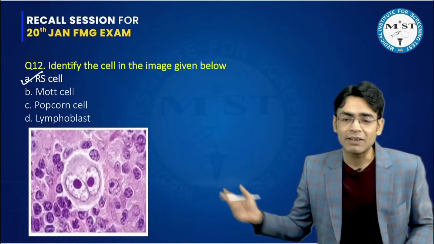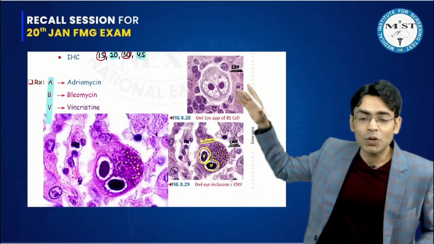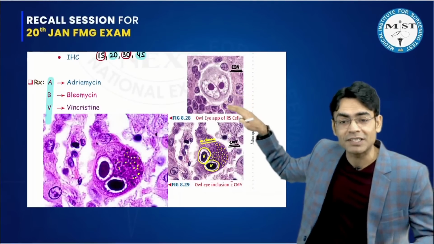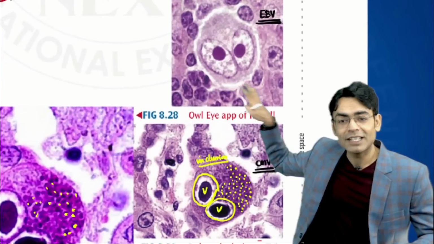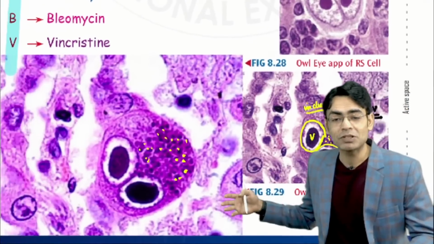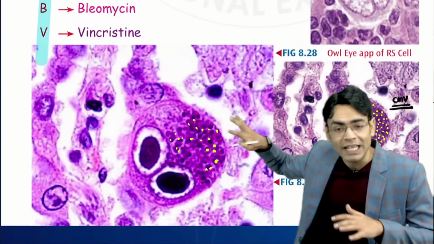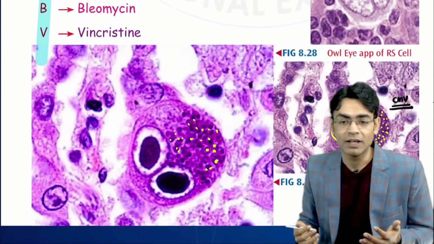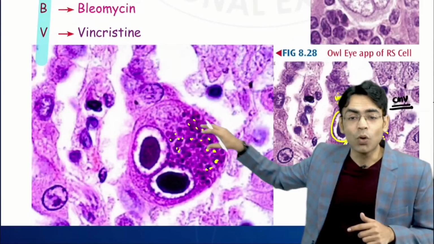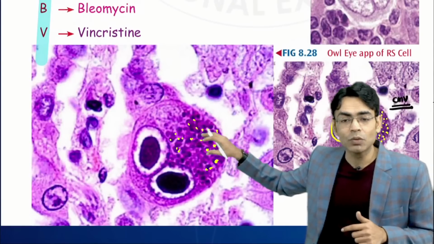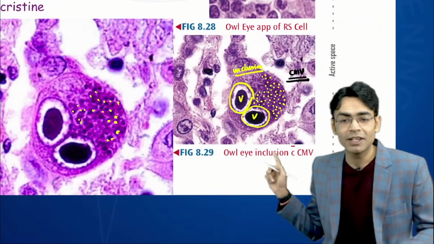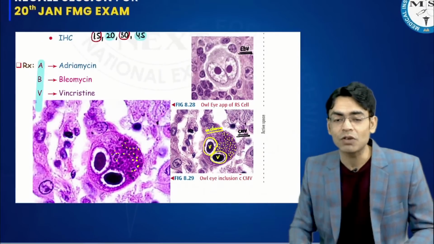Multiple times we have done in our classes that there were two questions actually which came. One was a classical RS cell. We have discussed that this is an owl-eye appearance in the RS cell. And the second image, which students have told me, was another question in which they gave this particular image and asked what is it, owl-eye inclusions are seen with. And I told you that this is actually the inclusion bodies, the intracytoplasmic and intranuclear inclusion bodies of cytomegalovirus. And we have written this in the workbook, again a screenshot from there.